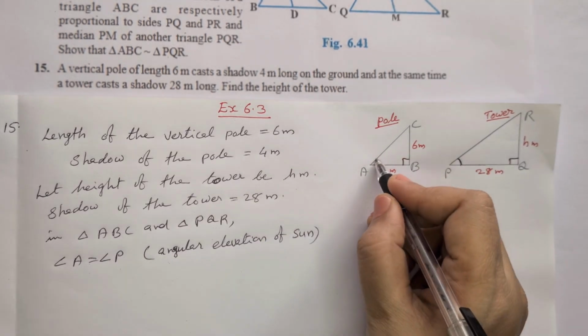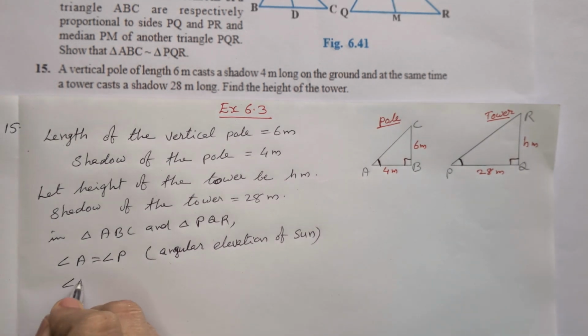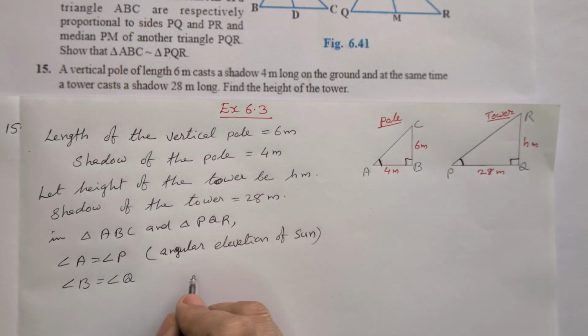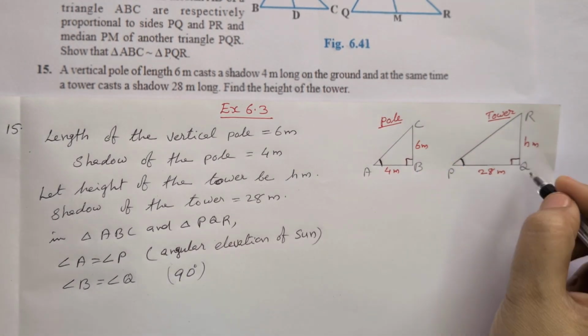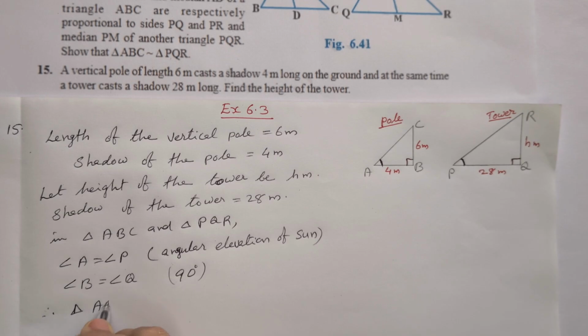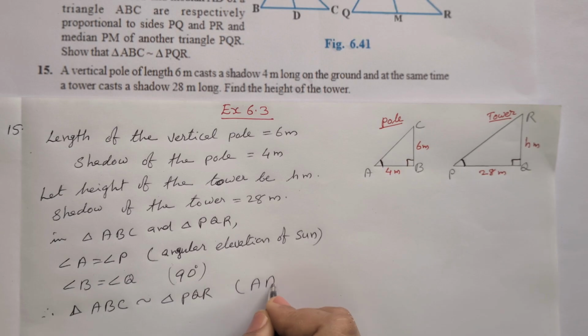So angle A is equal to angle P. Then in the same way, angle B is equal to angle Q, 90 degree, since the pole and tower are vertical. Therefore triangle ABC is similar to triangle PQR by AA similarity.